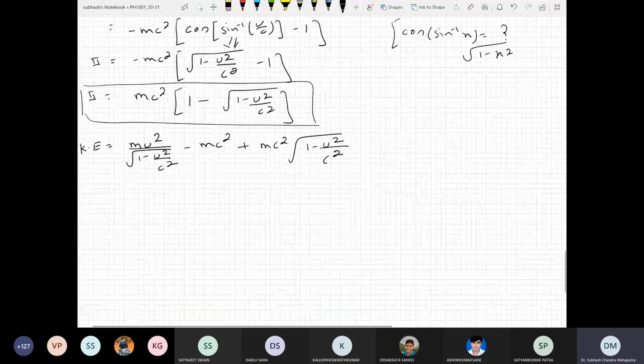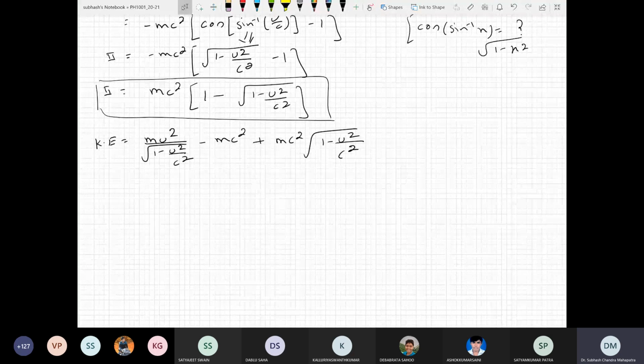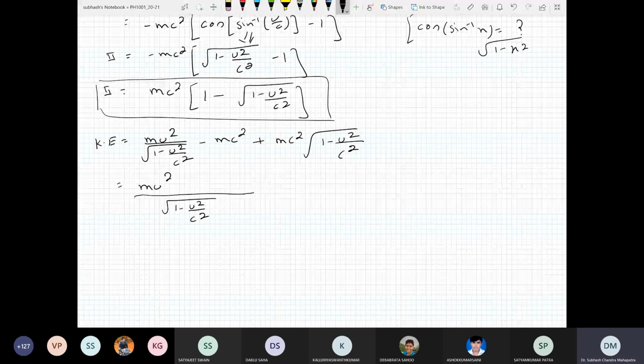Okay. So now simplify the first and the third term. So what do you get? If I simplify the first and second term, you will get square root 1 minus u square by c square. Then it is mu square plus mc square into 1 minus u square by c square, minus mc square.